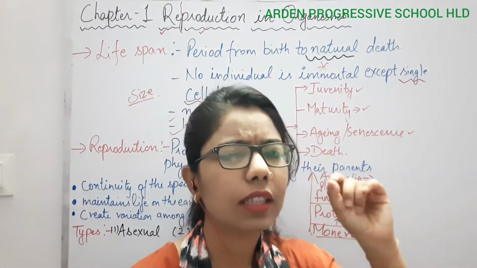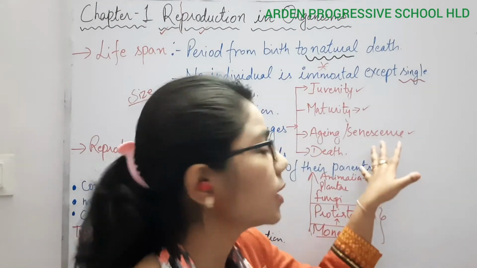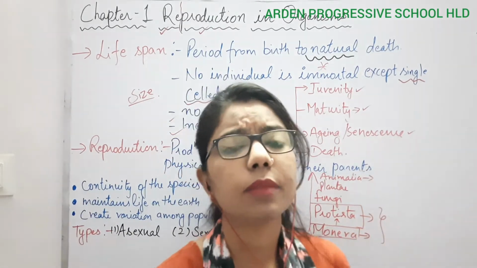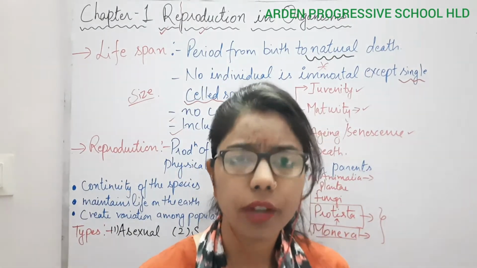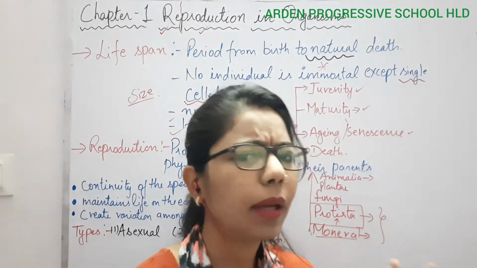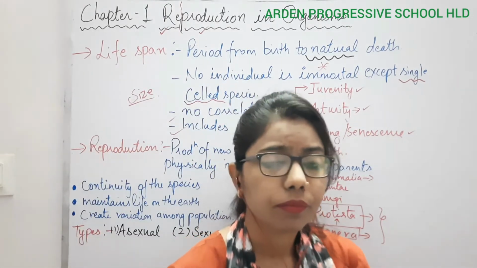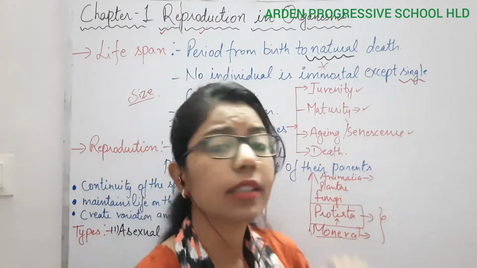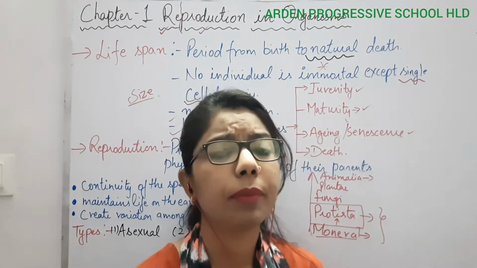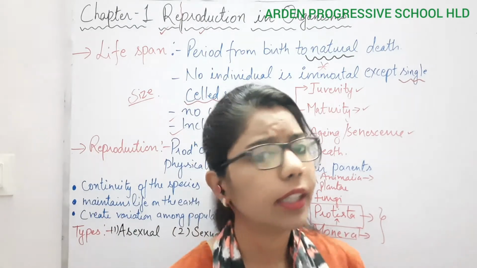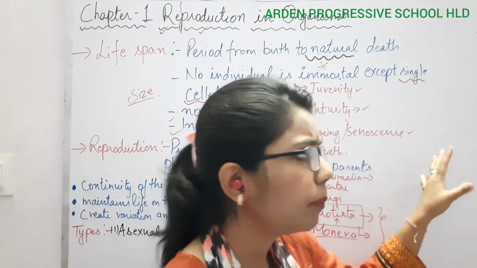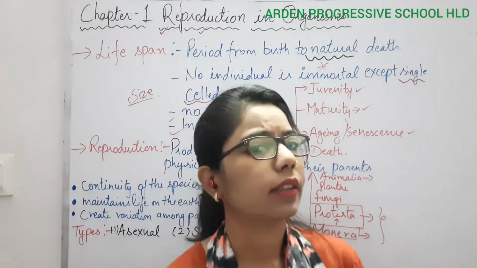To be clear, in case of plants there is a senescence phase. Senescence means that now the plant is going to dry and wilt off, by any means. So aging and senescence is that phase in which there will be very little metabolic activity and no reproduction will take place. Now comes death.